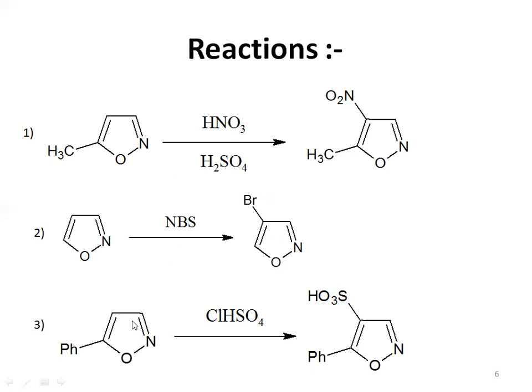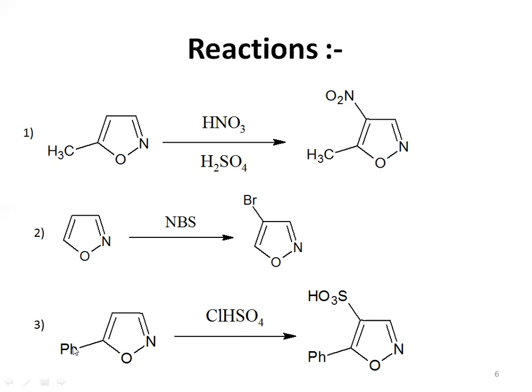Next one, third reaction, we are again going to use our next reagent, that is ClHSO4. It is nothing but a sulfonation reaction. Addition of a sulfonic group will take place, and it is a sulfone reagent. Let's see the first reactant.